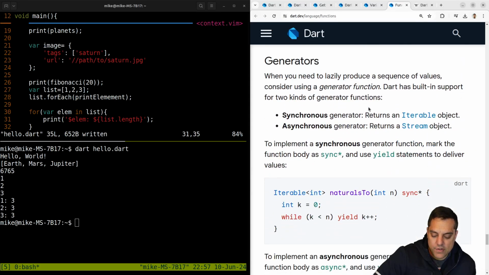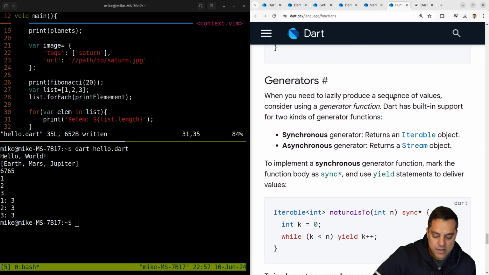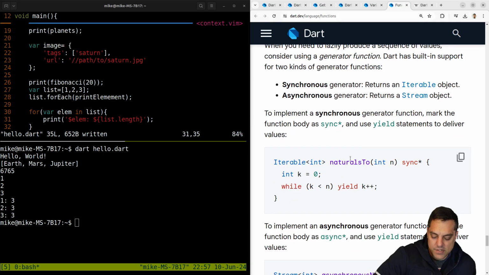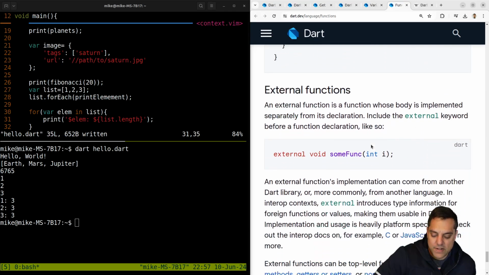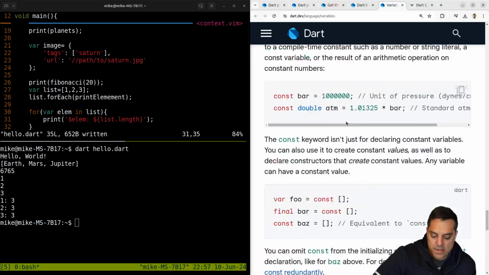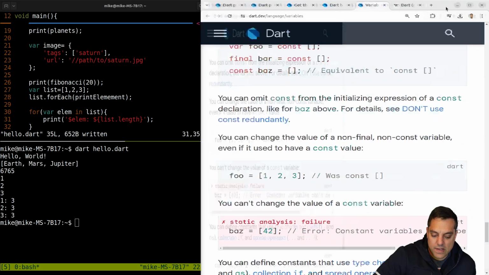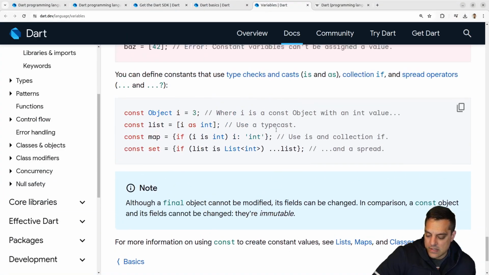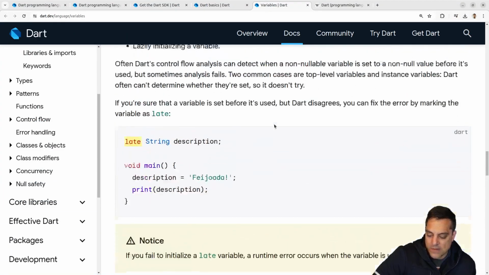Quality, return values, generators. Okay, so this is a thing that folks love using all the time, generator functions. And you've got asynchronous and synchronous stuff here. Okay, so we're getting through quite a bit of the language here. That was just on functions. Let's keep going down here. And again, where I am in the language, I might want to skip around a little bit.